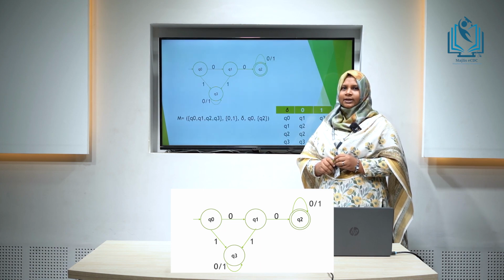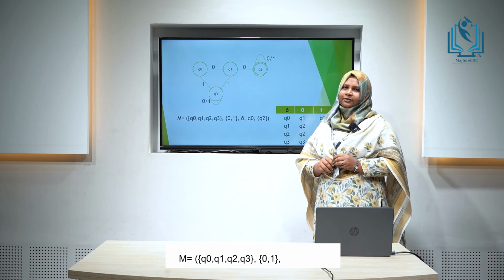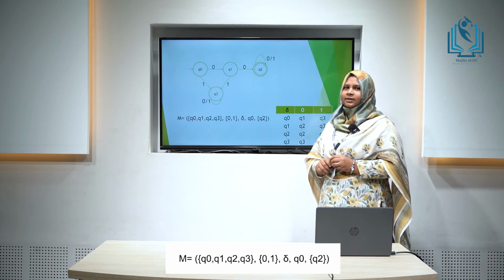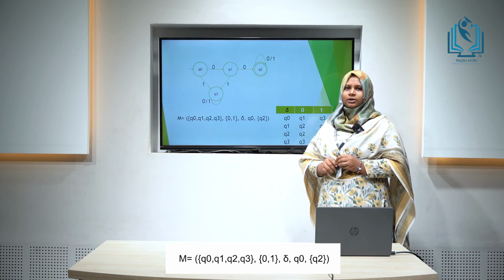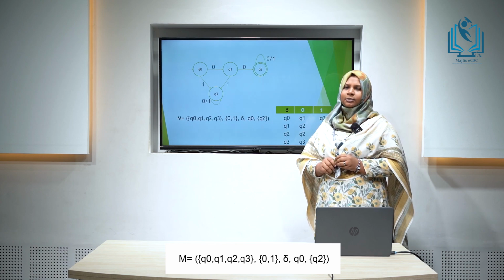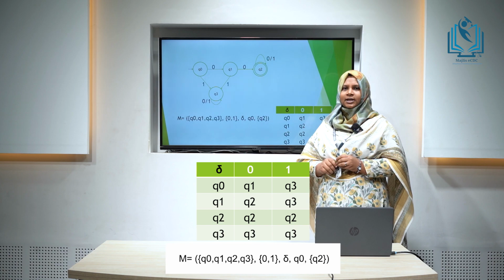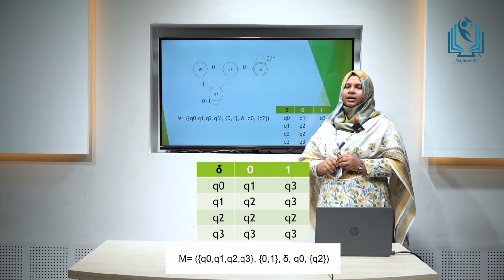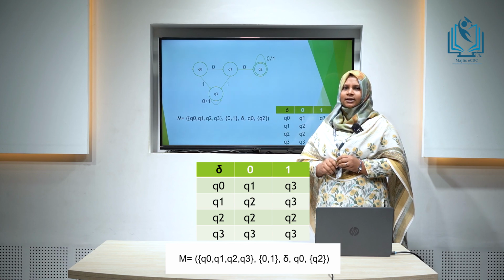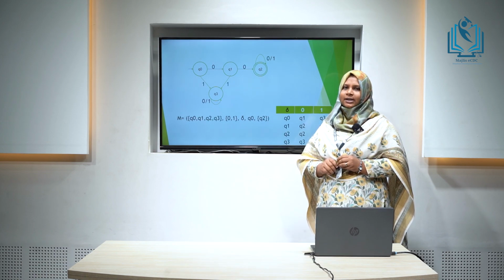So the automata is completed and the machine can be defined as the set of states is given as Q0, Q1, Q2 and Q3, and sigma is given as 0 and 1, and the transition for all the states and for all the inputs is defined in a tabular form. Here Q0 is the initial state and Q2 is the final state.